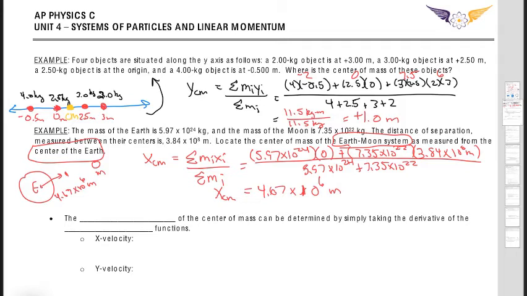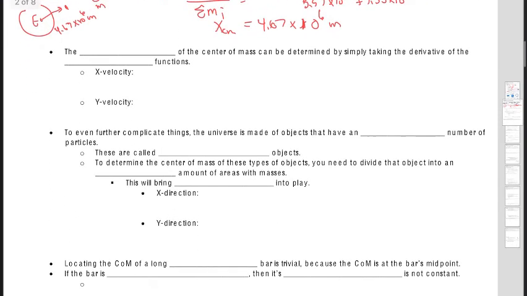Okay, really all you have to do to make that calculation is just take this number, put it here, and flip-flop those two distances, and that's going to give you the answer in terms of from the moon. All right. Now, everything we've talked about right up until this point is really focusing on finite systems. So we had four particles, we had the Earth and the Moon.